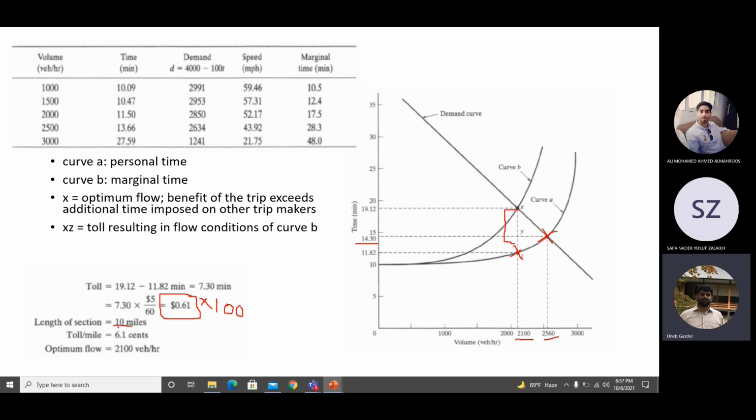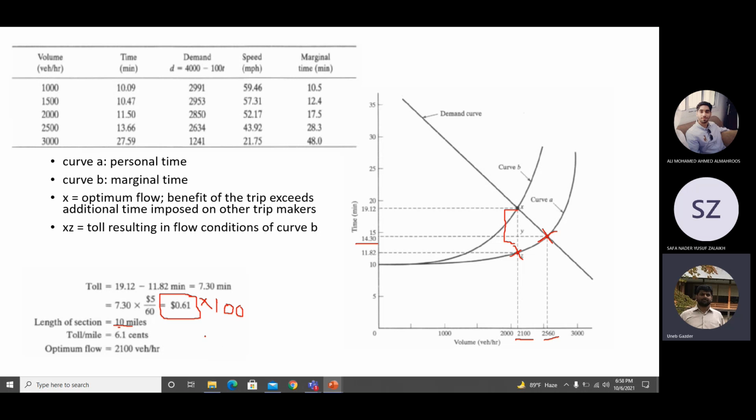Okay, and then divide by 10. So 6.1 cents. Okay. Now the last point. With that, I will close and we will finish this topic as well. The last point: what is the importance of marginal cost here? Why are we trying to reduce the demand up till the marginal cost?